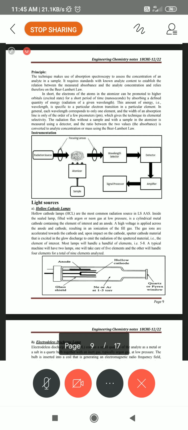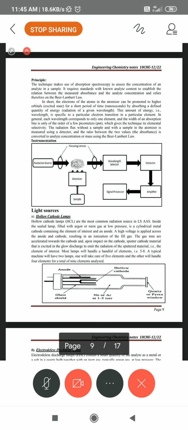Here nu is c by lambda, the velocity of light divided by the wavelength. So we can easily find the energy.